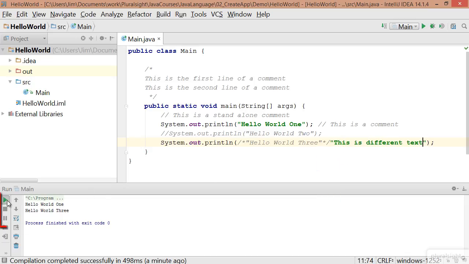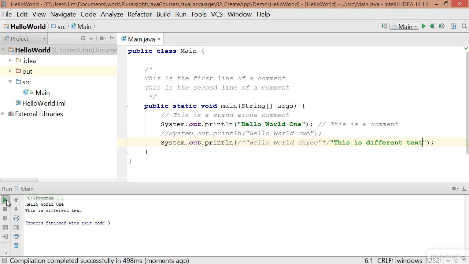So if I run this now, I get my hello world 1, but then I get this is different text. The key thing there is that the // comment just exists until the very end of the line. The block comments have distinct starting and ending points.